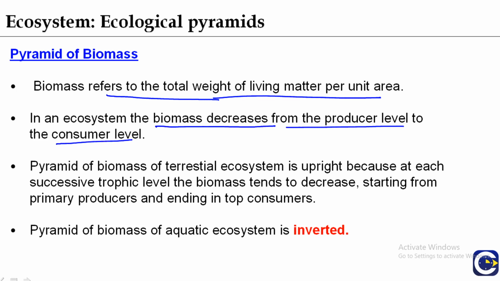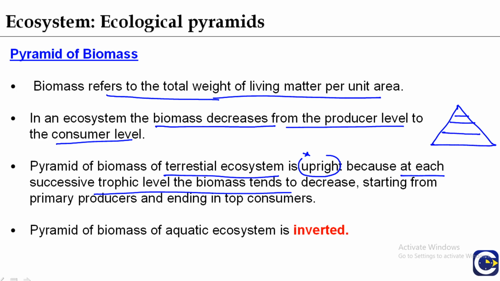Pyramid of biomass of terrestrial ecosystem is upright. In case of terrestrial ecosystem, it is upright because at each successive trophic level, the biomass tends to decrease. When the biomass is decreasing at the different trophic levels, then it must be upright, starting from the producer and ending in the top consumer. And pyramid of biomass is inverted in case of aquatic ecosystem.